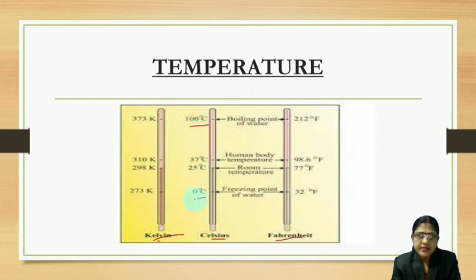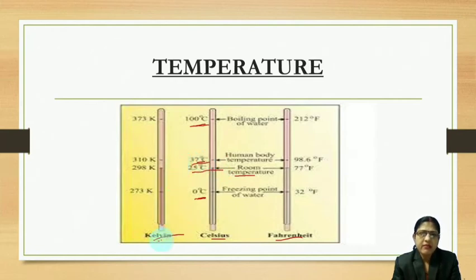And 0 degree is the freezing point of water and 100 degree is the boiling point of water. For example, if I say 25 degree centigrade, usually room temperature is taken as 25 degree centigrade, and 37 degree centigrade is the normal human body temperature.